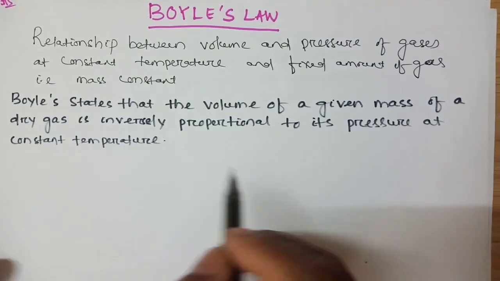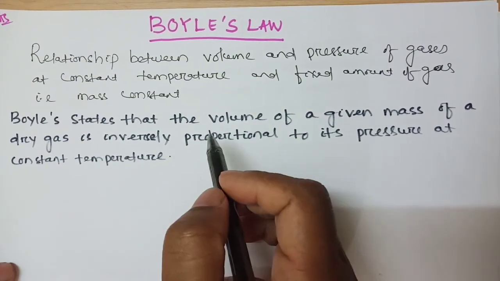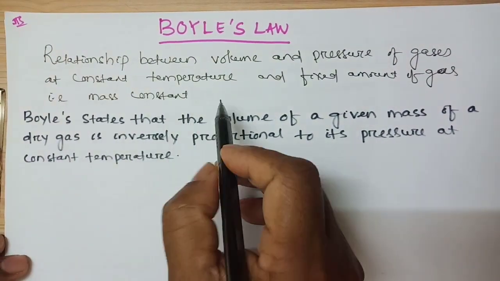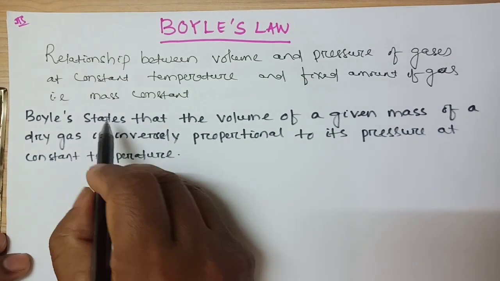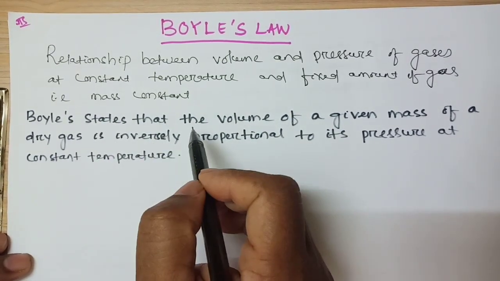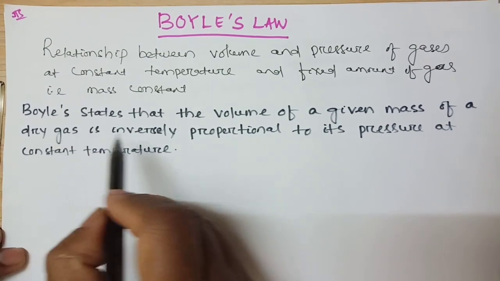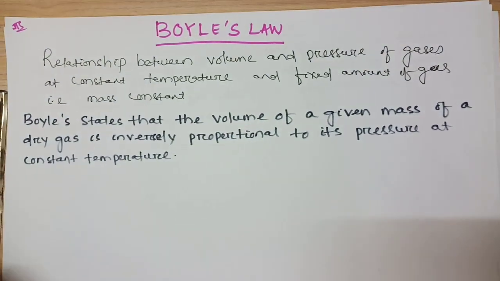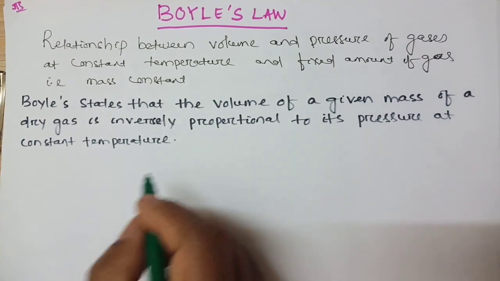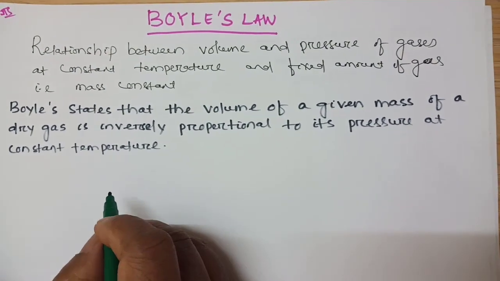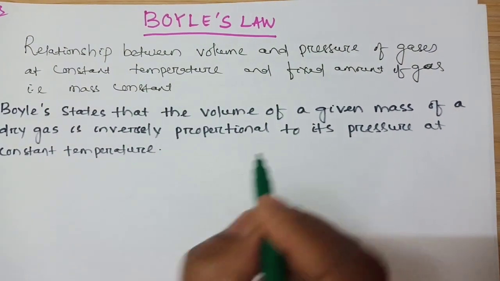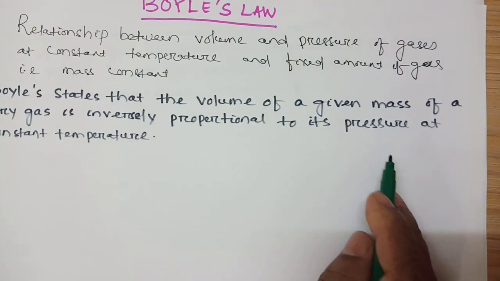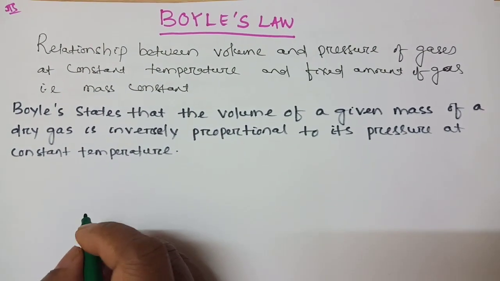Now come to Boyle's law. What is Boyle's law? The relationship between volume and pressure of gases at constant temperature and fixed amount of gas, that is, constant mass, gives you Boyle's law. Boyle's law states that the volume of a given mass of dry gas is inversely proportional to its pressure at constant temperature.